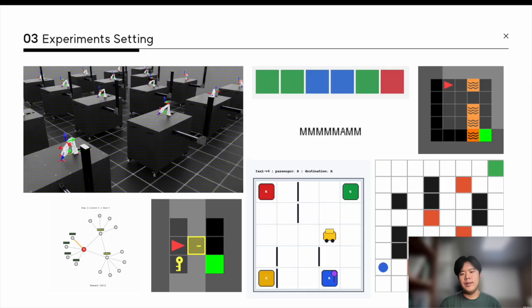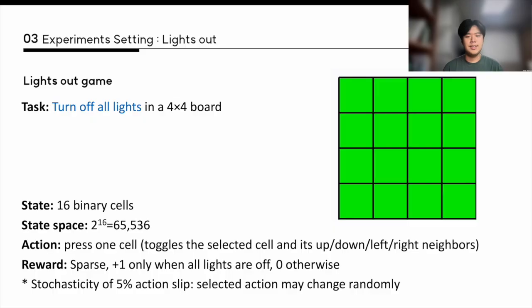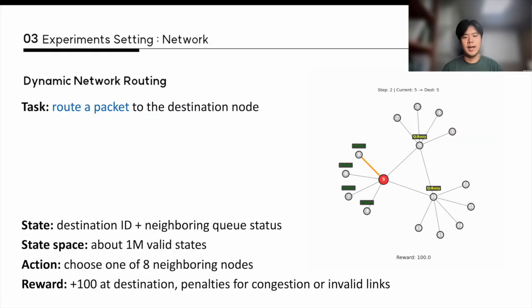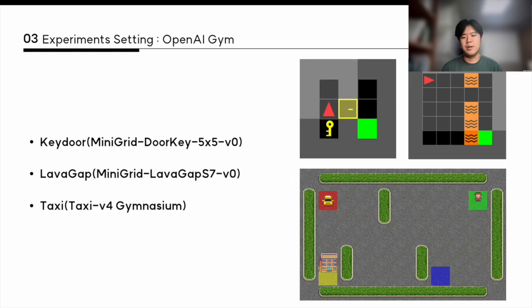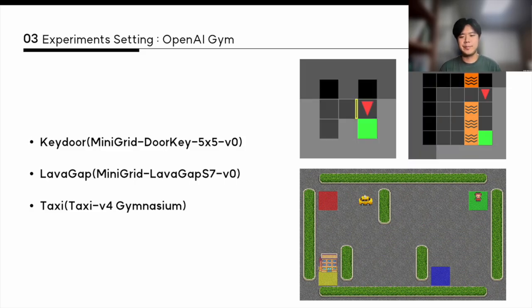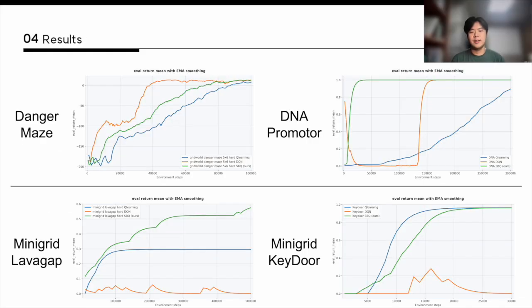And now we evaluate SPQ on diverse structured environments, including DNA promoter, lights out, danger maze, formal grid, network routing, robotic arm, and standard benchmark environments like MiniGrid and Taxi. And we compare SPQ with the baseline Q-learning and DQN. This plot shows the learning curves across different environments, and the green curve corresponds to our SPQ.